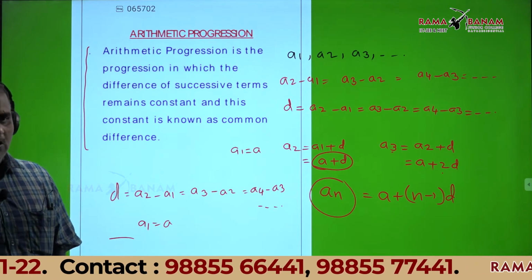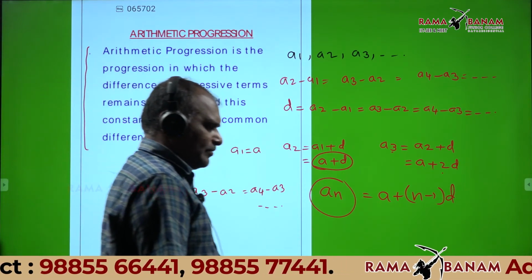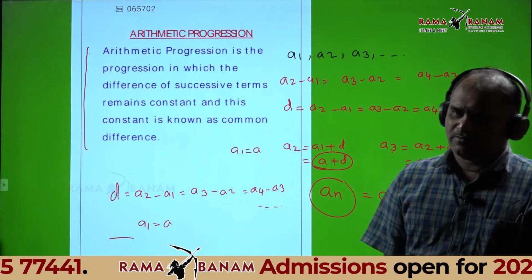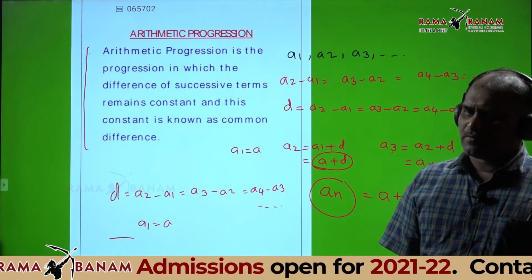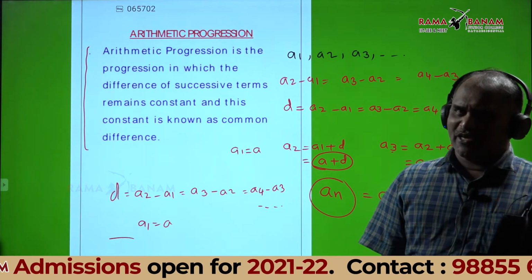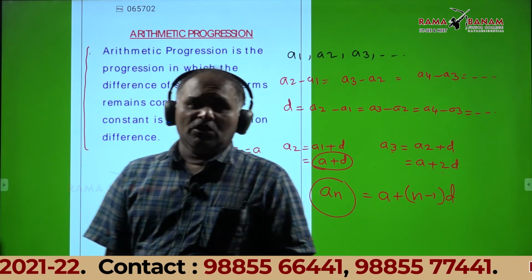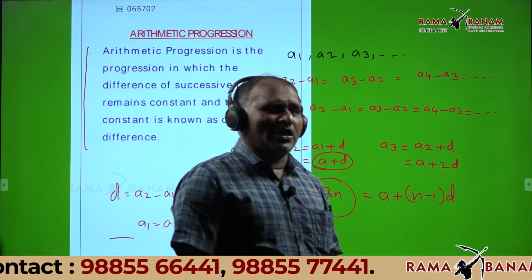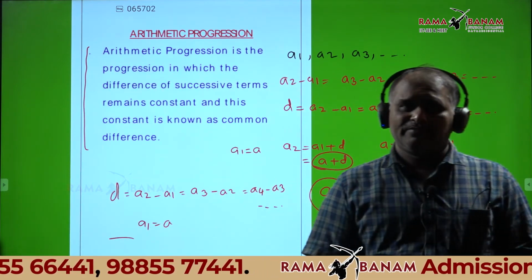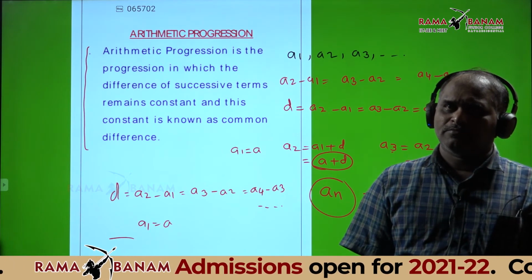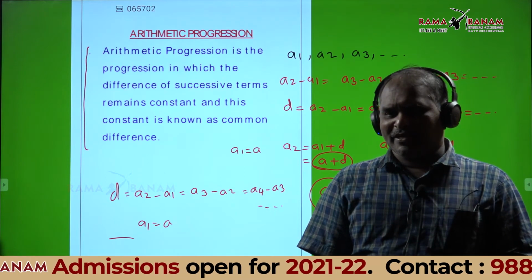A3 is equal to a plus 2d. A4 is equal to a plus 3d, etc.